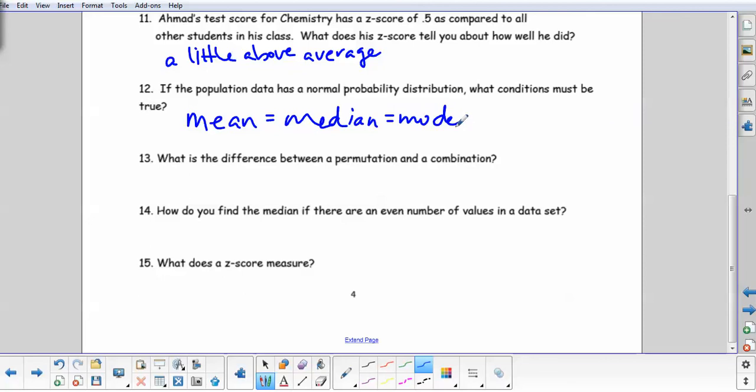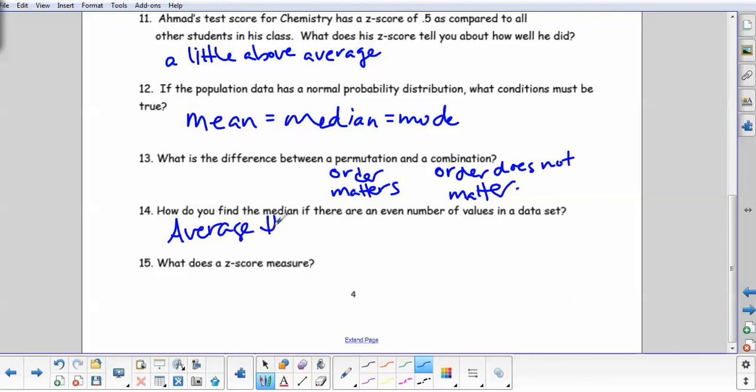The difference between a permutation and a combination. In the permutation, order matters. In the combination, order does not matter. How can you find the median if there are an even number of values? Well, you're going to take the 2 numbers in the middle and you're going to average them. So I'm writing average the 2 numbers in the middle.